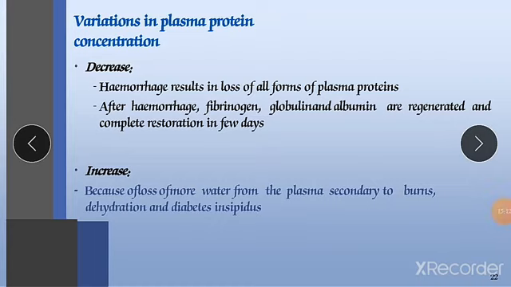Now various types of plasma protein concentrations. What happens if the plasma protein concentration is decreased? It can develop into hemorrhage, which results in loss of forms of plasma proteins. So if the concentration of plasma protein declines, in that condition hemorrhage can be produced. What is hemorrhage?